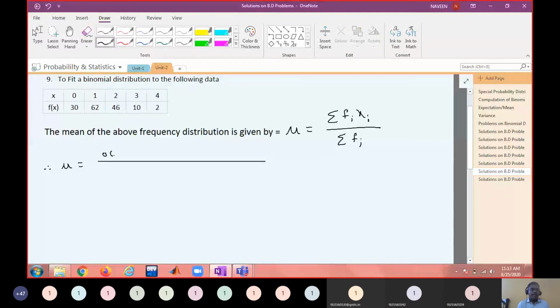Therefore, mu equals 0 into 30 plus 1 into 62 plus 2 into 46 plus 3 into 10 plus 4 into 2, divided by 30 plus 62 plus 46 plus 10 plus 2. What is this value? 1.28.